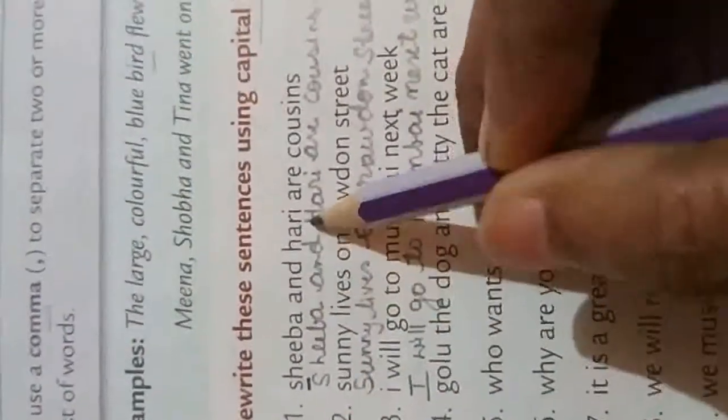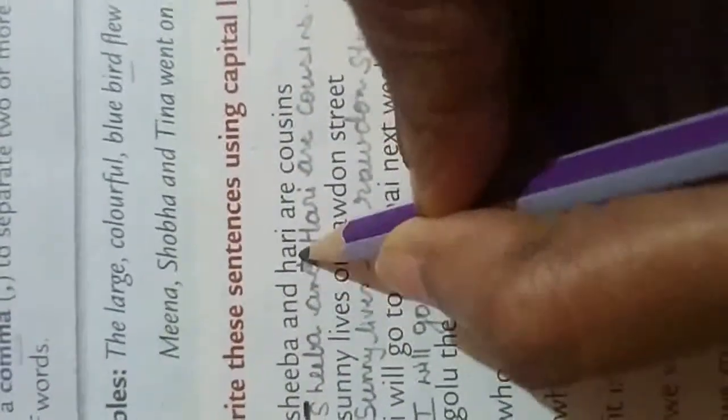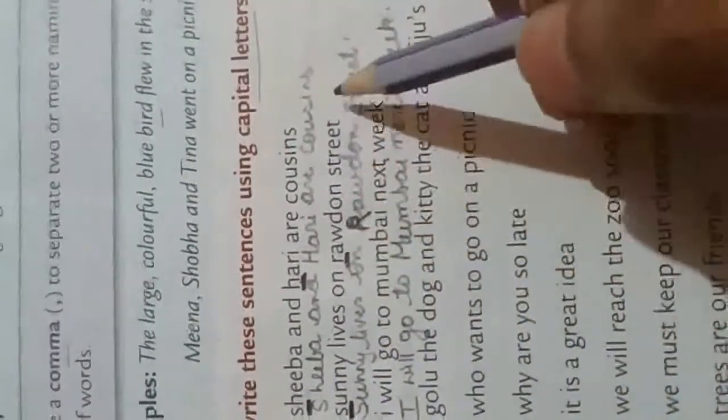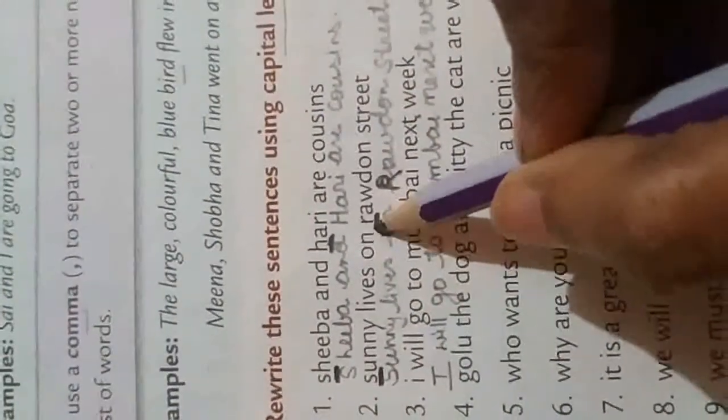Okay. Now over here, Sheba and Hari are cousins. So Sheba's S will come capital and Hari's H will come capital. Okay. Now Sunny, S-U-N-N-Y, Sunny lives on Random Street. This R also will come capital. It's the name of a place, so Random Street. Sunny lives on Random Street. Okay, R will be capital.